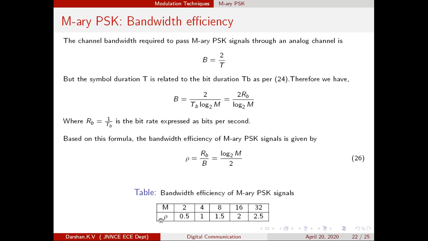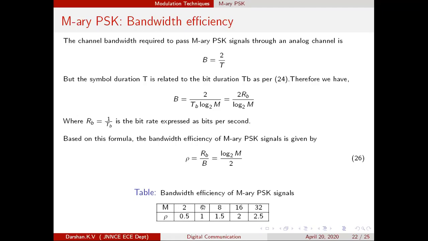Therefore, if I give you a bandwidth of 1 kilohertz, then rho is equal to 0.5. What does that mean? 0.5 means 0.5 bits per second per hertz. How much bandwidth am I giving? I am giving you 1 kilohertz. That is 0.5 into 1000, which is 500 bits per second in a 1 kilohertz channel.